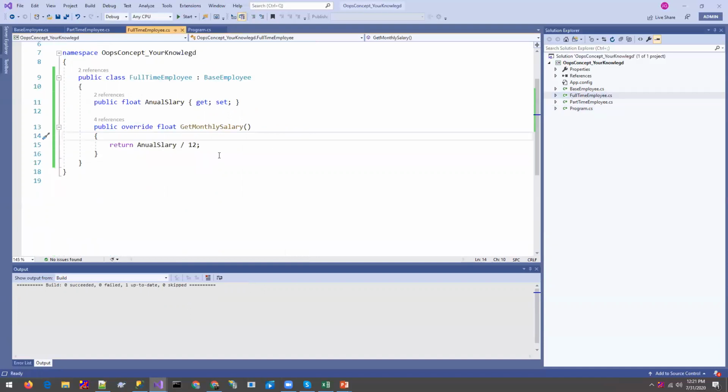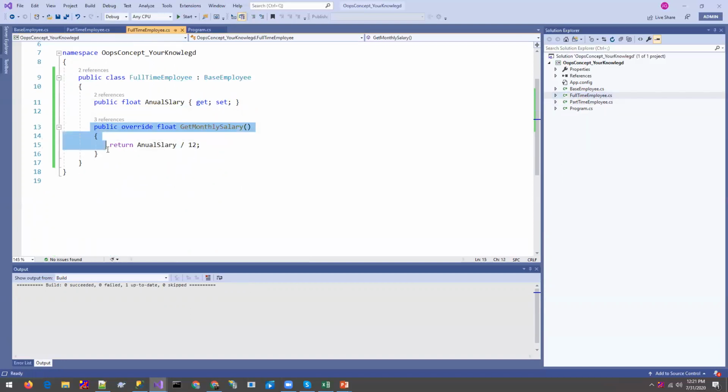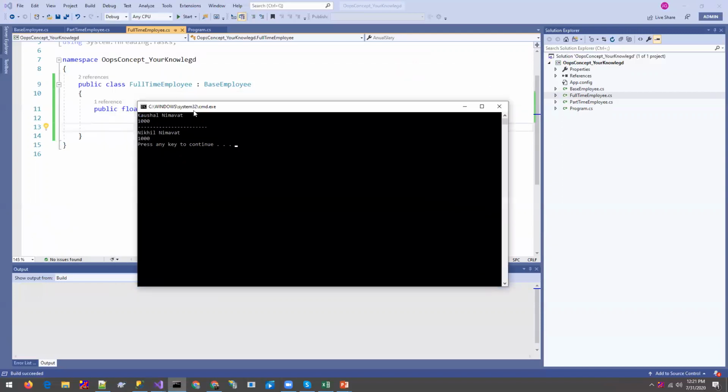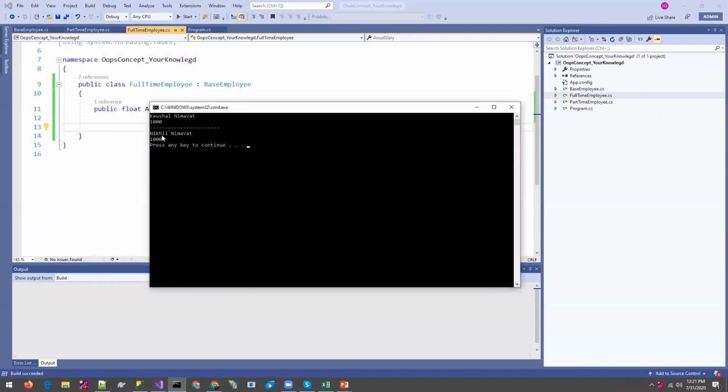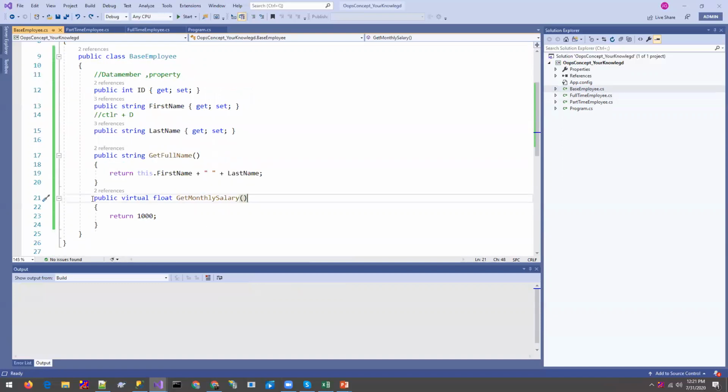We have removed it in the part-time salary, and let's remove it in the full-time salary also. Let me just build and run it. You can see the result is 1000, 1000. How did we get the 1000 from here?